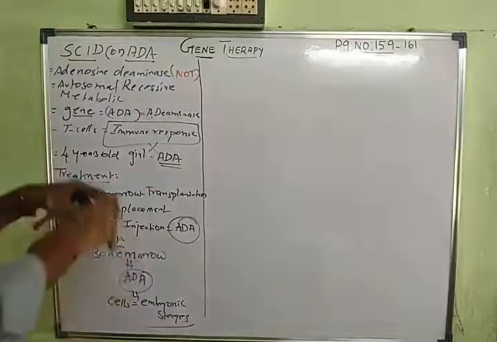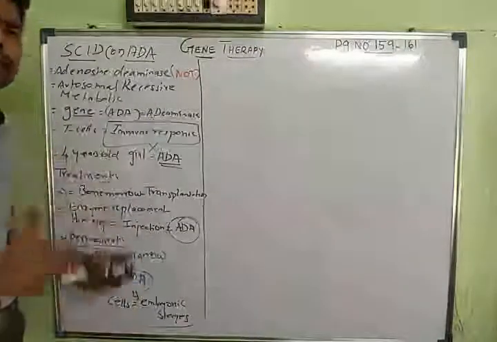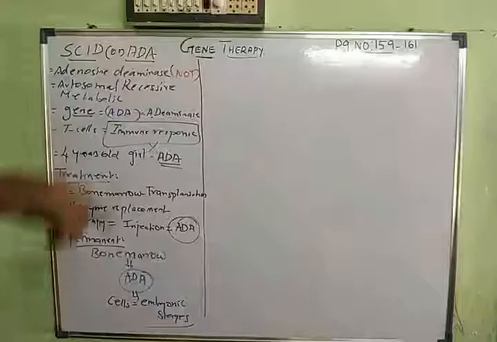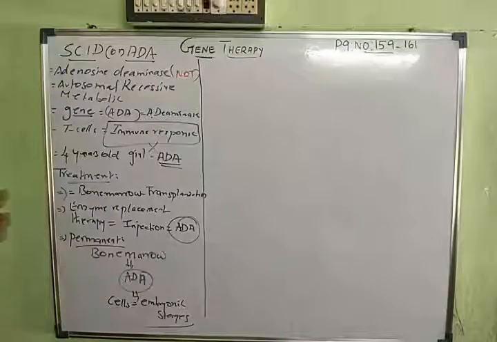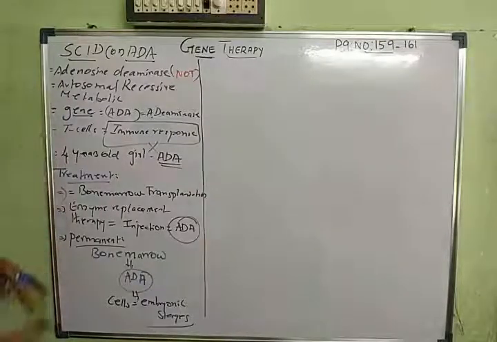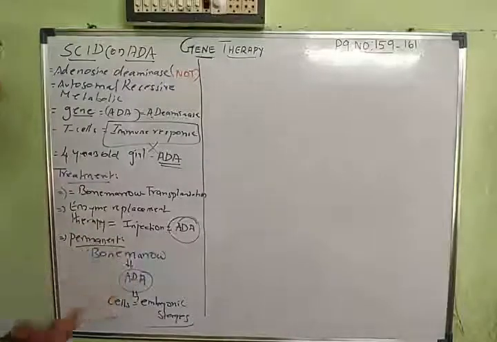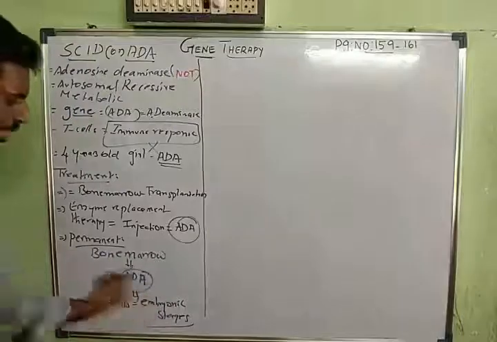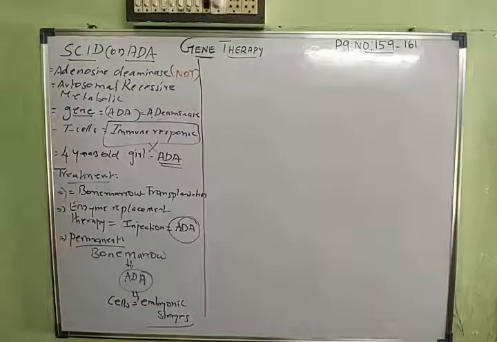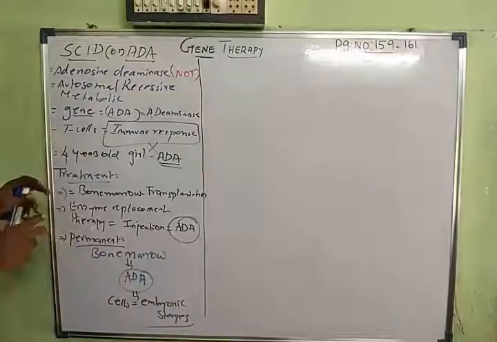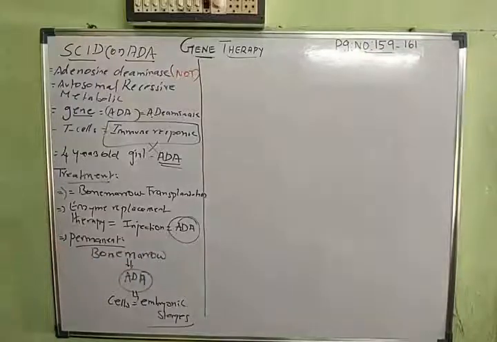So in karyotyping, you can know whether the child is affected by a genetic disease, and you can very easily picture which gene is affected. So if you find that the ADA gene is affected and the child is going to suffer from SCID after birth, you can take the gene from the bone marrow of a normal patient and insert it into the cell of that baby in the embryonic stage. So that gene will be incorporated, and now the gene will be able to produce that kind of enzyme. Okay, so this is the idea of replacing this kind of gene.